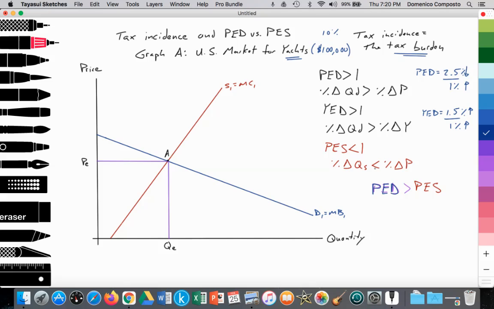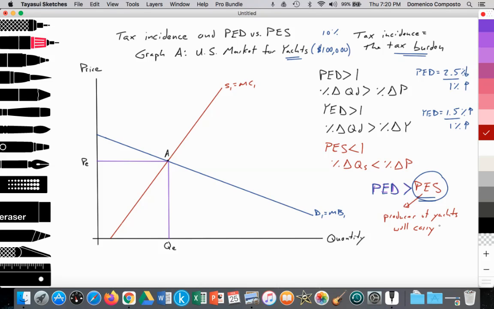So when we compare the value of PED and PES for luxury goods such as yachts, we're going to state that the PED value is greater than the PES value. And if that's the case, whichever curve is more inelastic, which is the supply curve here, is going to carry the burden of the tax. Okay, so since the PES is less than the PED, the producer of yachts or of the luxury good will carry the tax burden. Okay?